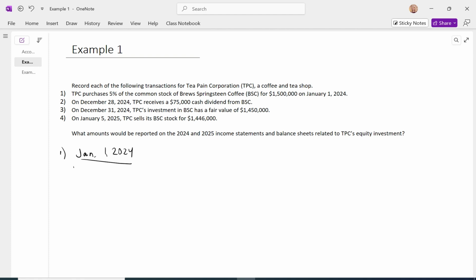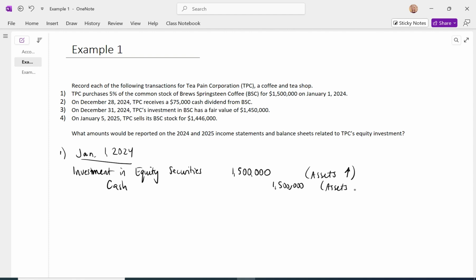We are going to debit the account investment in equity securities at its cost of $1.5 million. This is an asset account, so let's just note that assets increase. The credit is going to be to cash. We have to spend the cash to get this investment, and so of course that's going to decrease our assets.